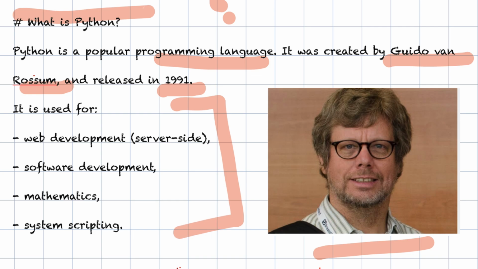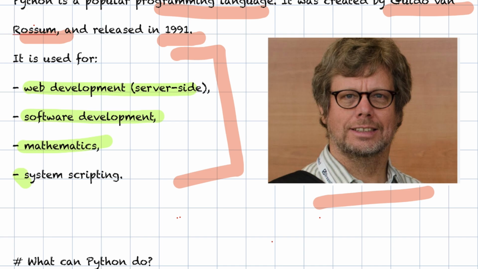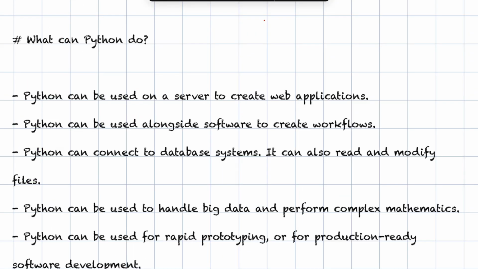The question arises where Python is used. Python is used in web development, server side. It is used in software development. It is used in mathematics. It is used in system scripting, and Python is mainly required for machine learning and data science, if you are going in that sector.